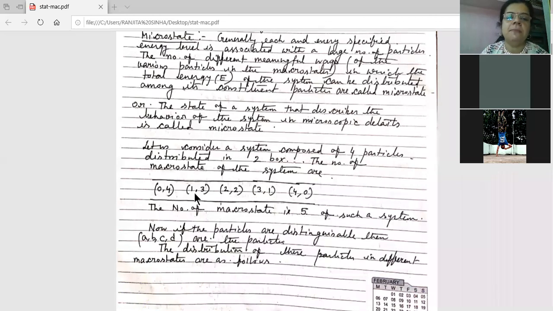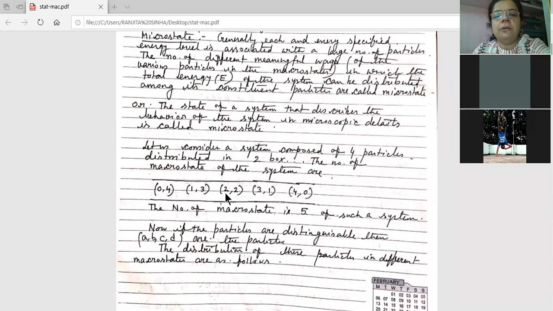What is the second condition? We are putting 1 particle in the first box and 3 particles in the second box. So the total is always 4: 0 plus 4 is 4, 1 plus 3 is 4, 2 plus 2 is 4, 3 plus 1 is 4. In the second condition, we can put only 1 particle, say particle A, in the first box and B, C, D in the second box.